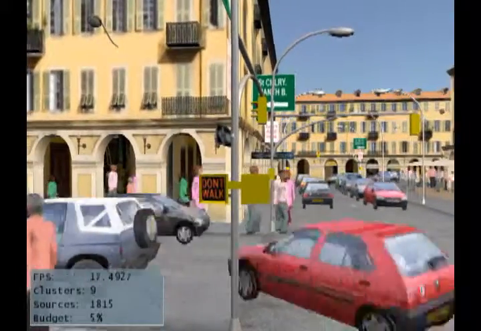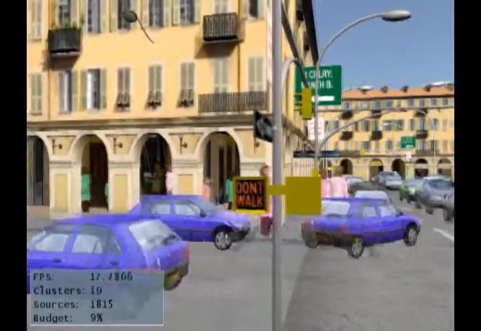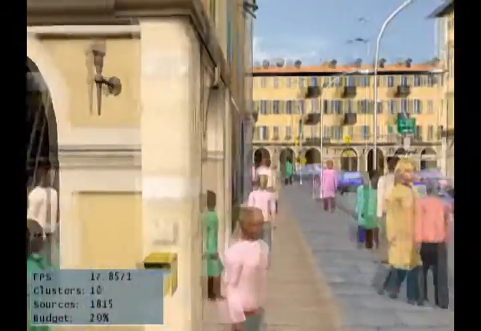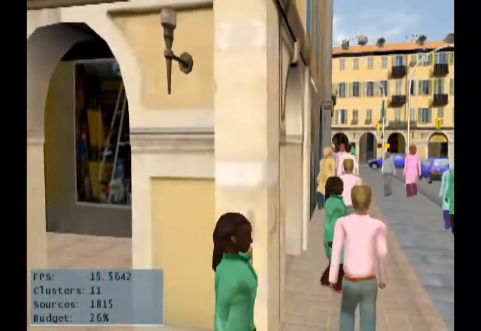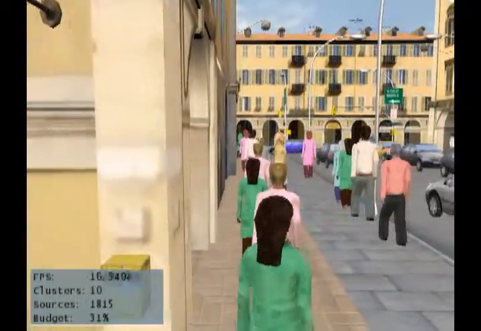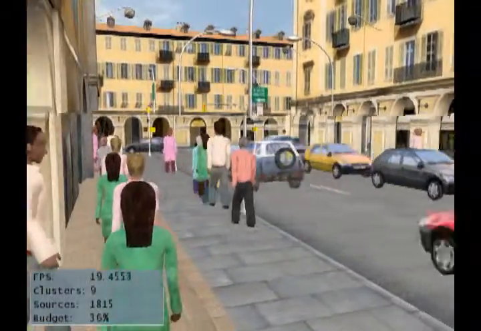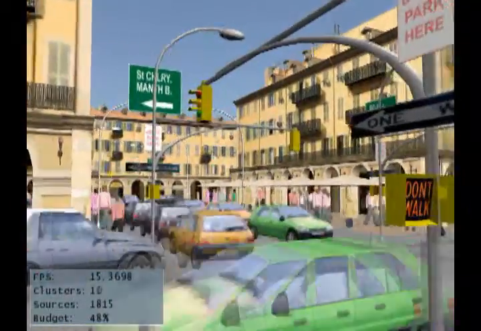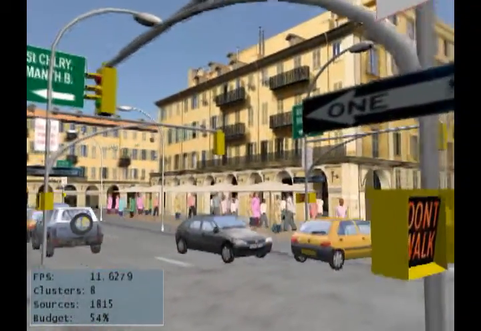In this sequence, we vary the allocated budget from 0 to 100% to illustrate the principle. For this scene, a budget of 15% is acceptable. Below this level, we hear audio artifacts due to the loss of important frequency information, and above this level, the audio system cannot cope with the computation overload, resulting in cracking which can be heard clearly.